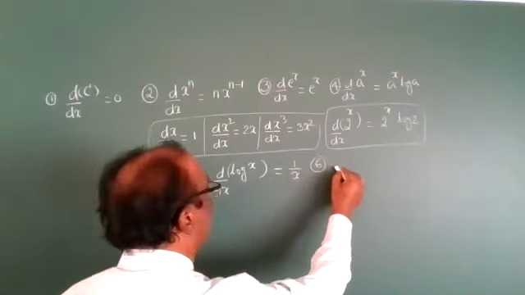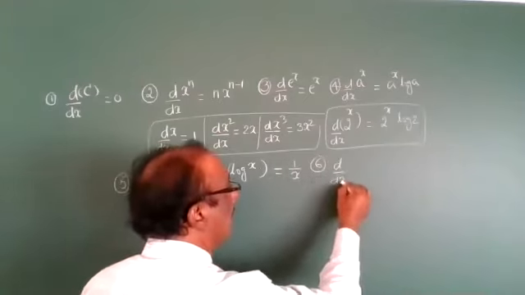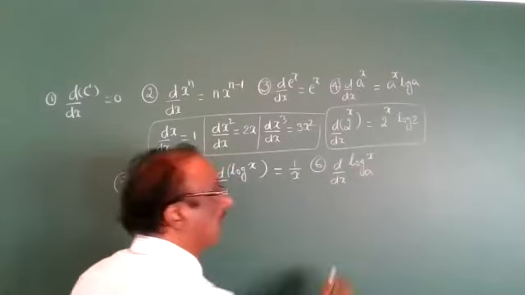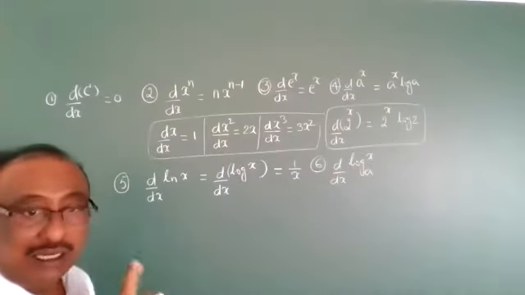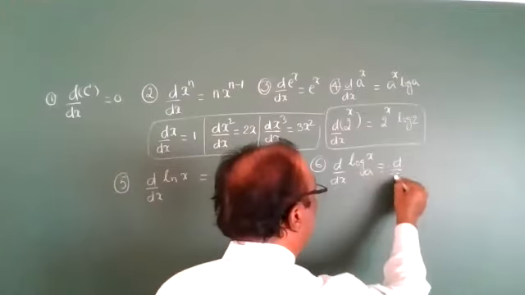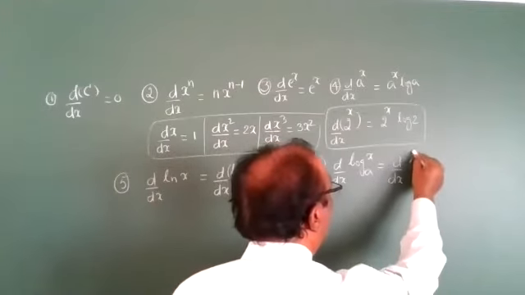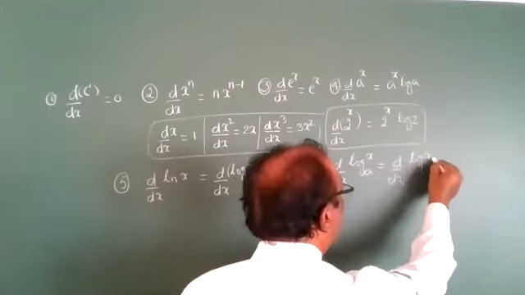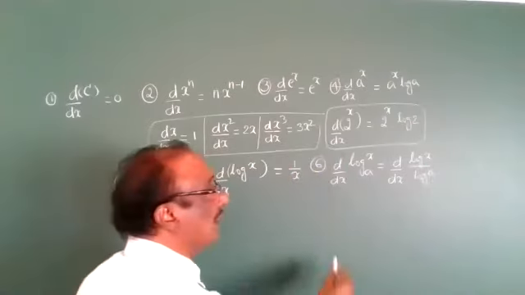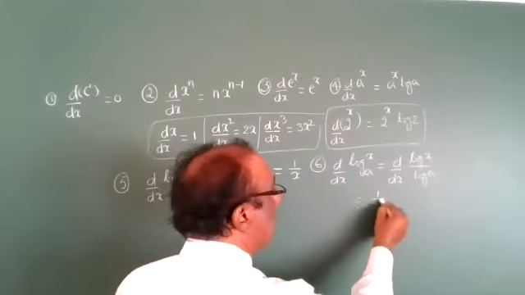The sixth one is the derivative of a logarithm with base a, any number other than e; it never comes directly into the formula. Then we can write the base change formula: log x base e by log a base e.